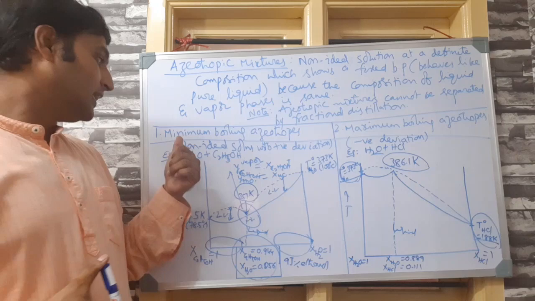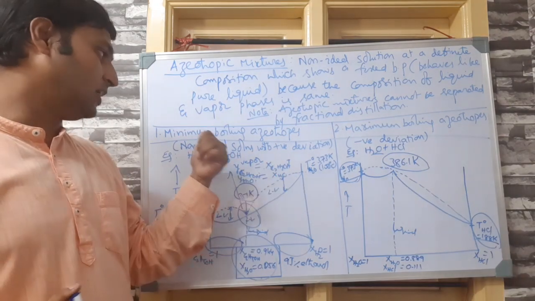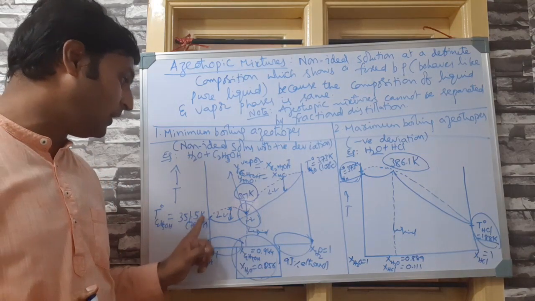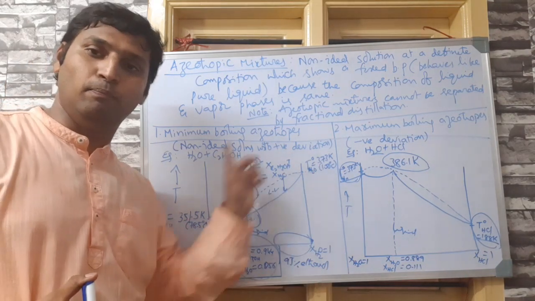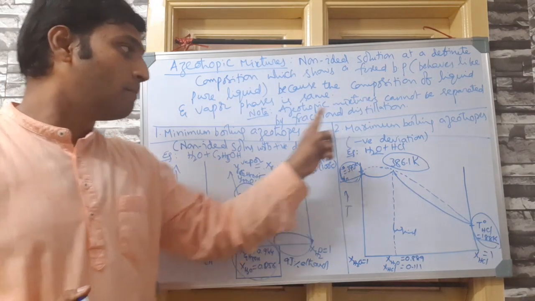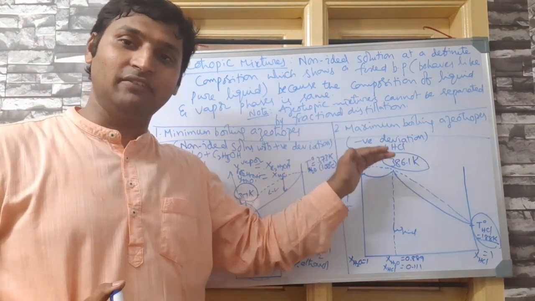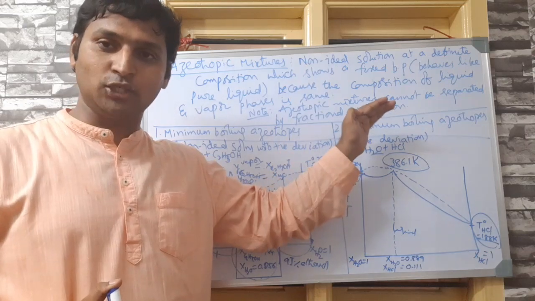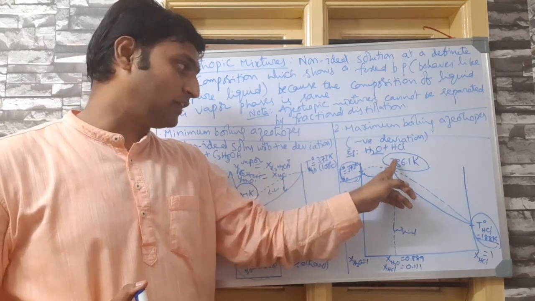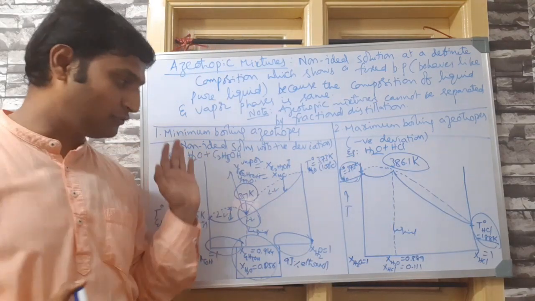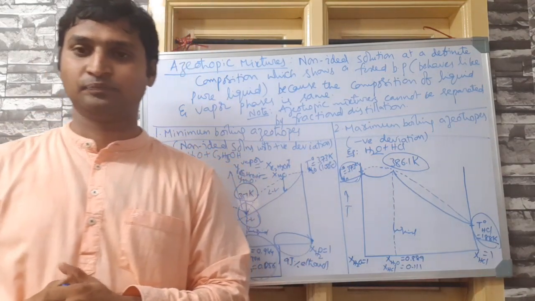Then the non-ideal solutions with positive deviation behave as minimum boiling azeotropes, because the boiling point of the azeotrope will be less than the boiling point of both pure liquids. The non-ideal solutions with negative deviation behave as maximum boiling azeotropes, because the boiling point of the azeotrope will be greater than both the pure liquids. That is for all these reasons.